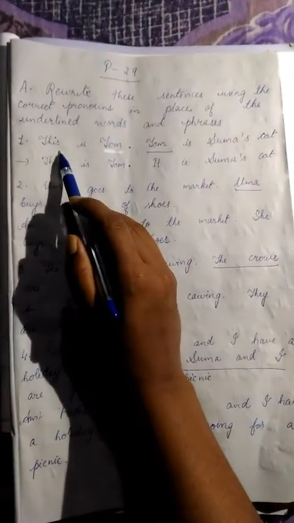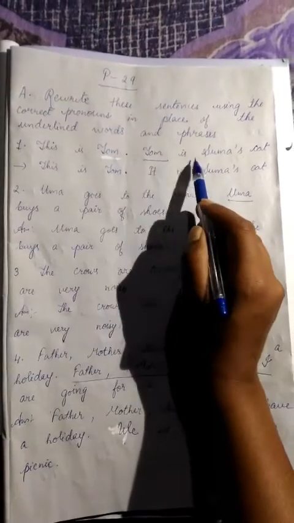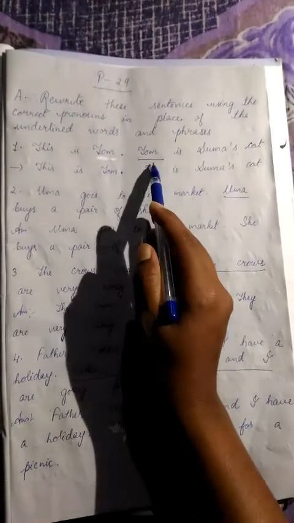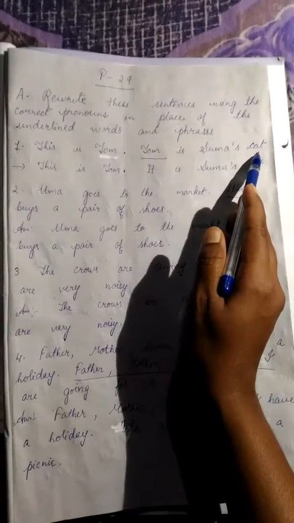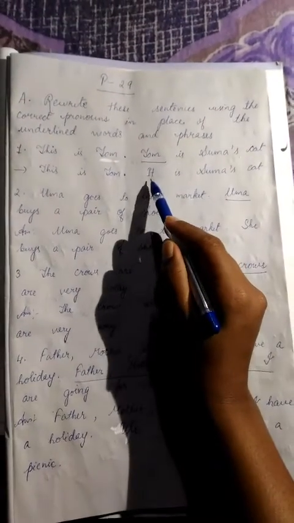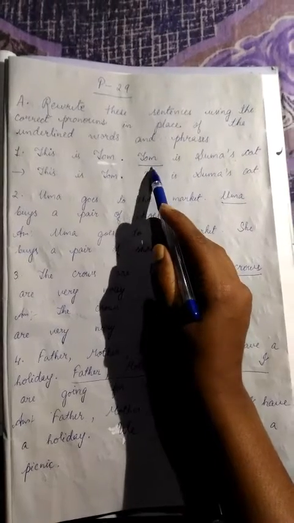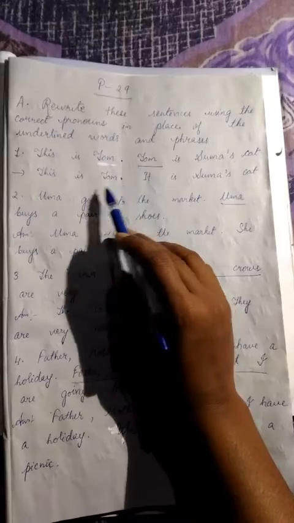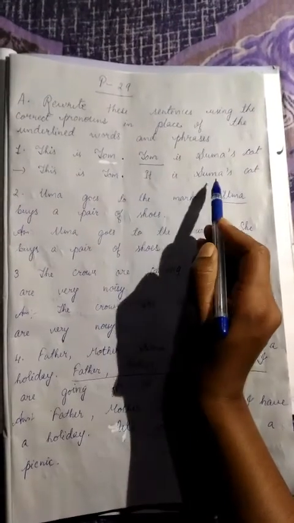The first question is, this is Tom. Tom is Shuma's cat. Tom is the name of a cat. As the cat is an animal and there is only one cat, the pronoun will be it. In place of Tom, it is used. So the answer will be, this is Tom, it is Shuma's cat.